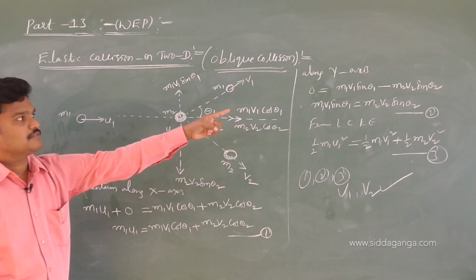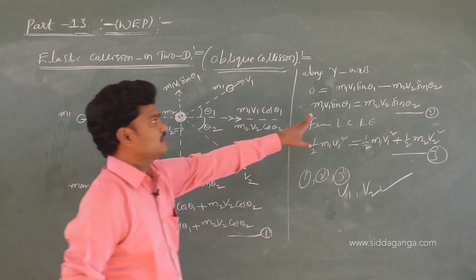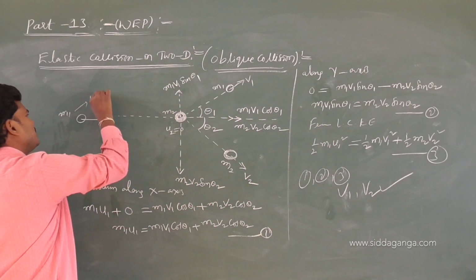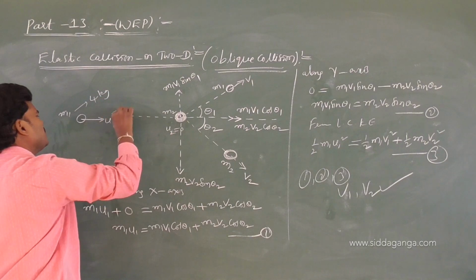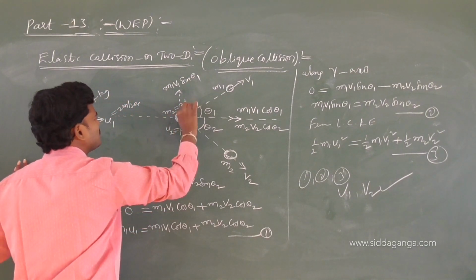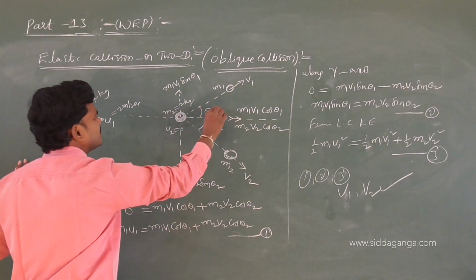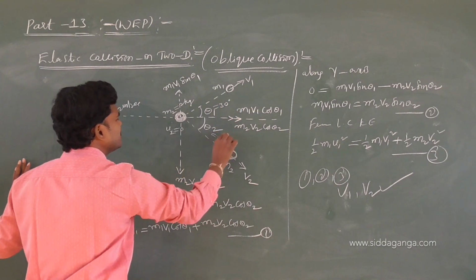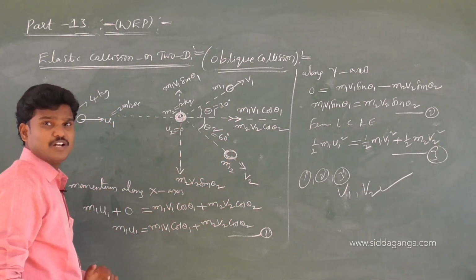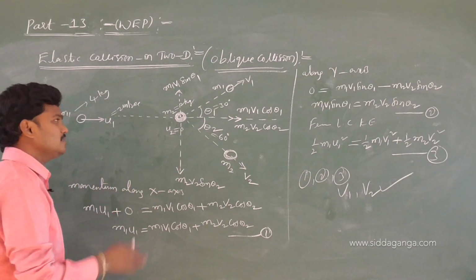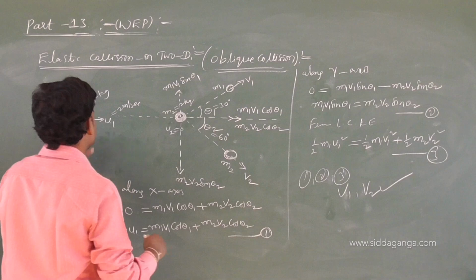Use the same along the y axis. If it is given as 4 kg, this is 2 meter per second, for example, I am giving now. This is 2 kg. Let us take this as 30 degrees, and let us suppose this is 60 degrees. You extend it, we will get the V1, V2 values. Just I am giving some outline data. In these same problems I am going to cover in assignment sheets.